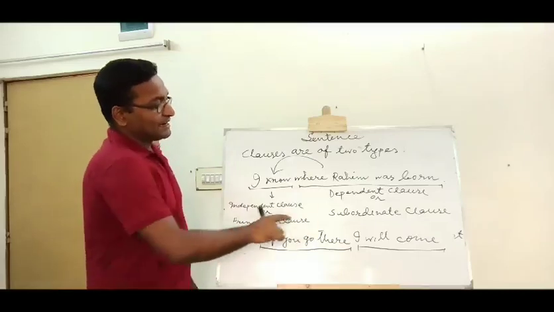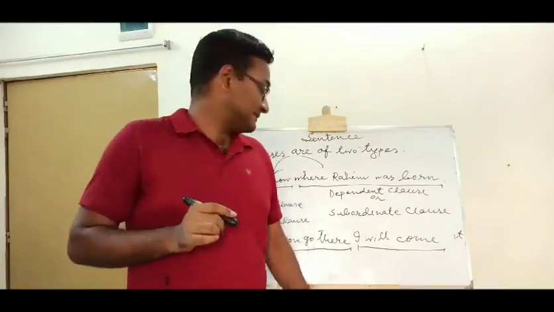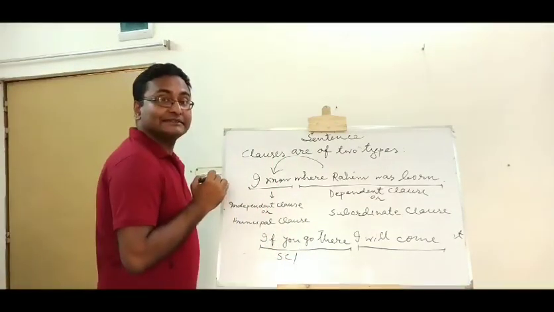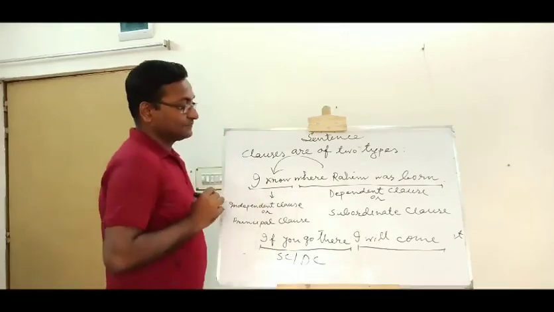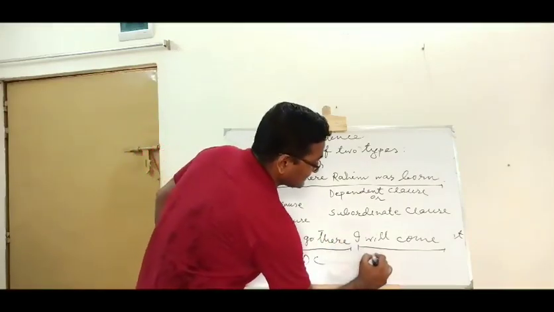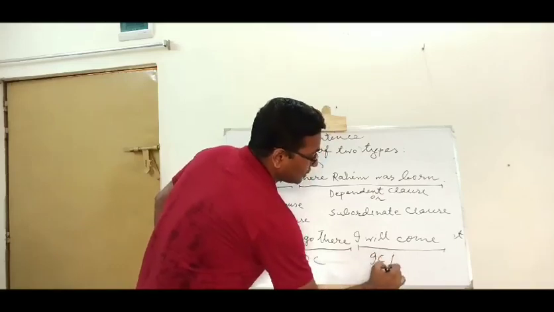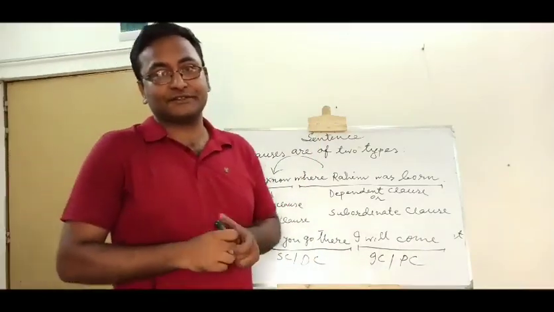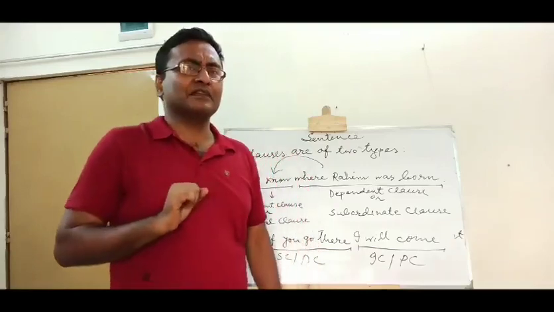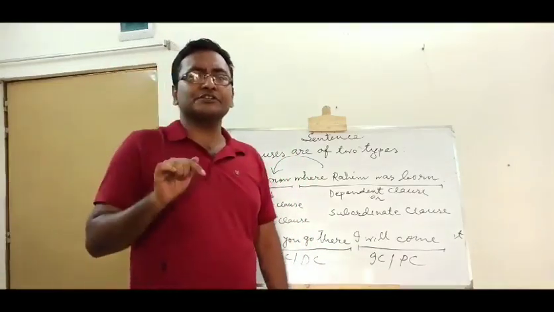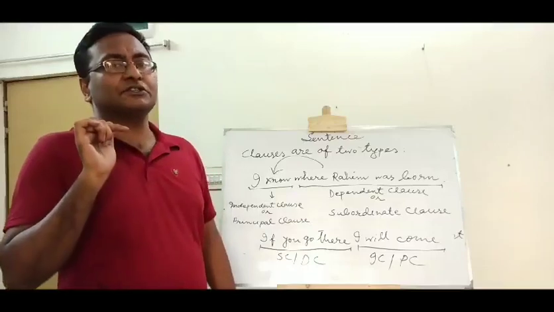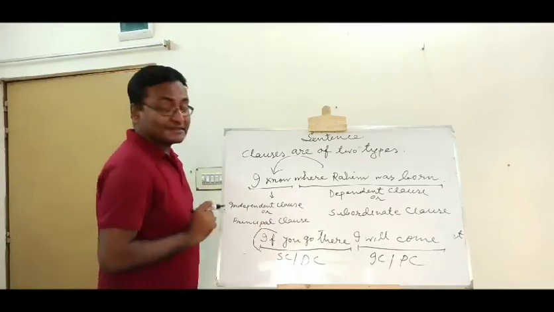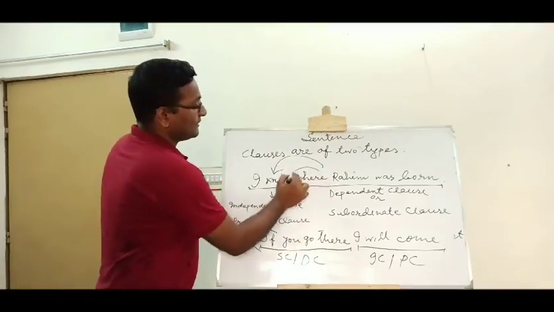If you go there, I will come. In this sentence, "if you go there" is a subordinate clause or a dependent clause. And "I will come" is an independent clause or a principal clause. Look, my dear students, there is a very technical term. Always remember, a subordinate clause or a dependent clause must start with a connector. Here, "if" is the connector.